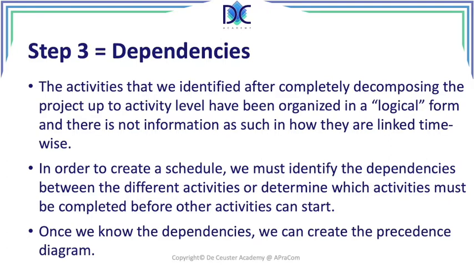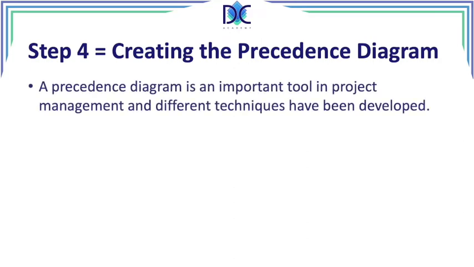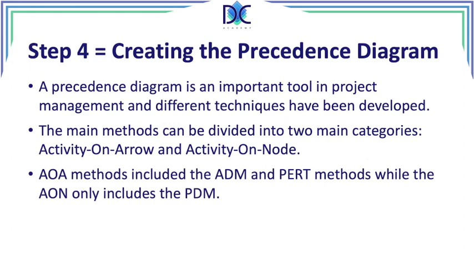So step 4, we will be creating the precedence diagram, and we know that this is a very interesting and important tool in project management, and different techniques have been developed. Now, the main methods can be divided in 2 categories, what we call activity on arrow and activity on node methods. AOA, or activity on the arrow methods, include what we call the arrow diagramming method and the program evaluation and review technique, or ADM and PERT, and the activity on the node only includes the precedence diagramming method.